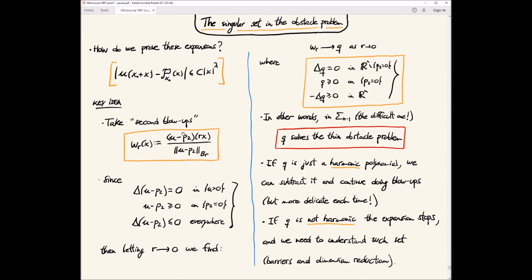And this is why you can do this second blow up. Basically because you have an Almgren frequency formula, these blow-ups will be homogeneous, so we can classify them a bit better, and then we can do dimension reduction and prove that these bad sets are small.